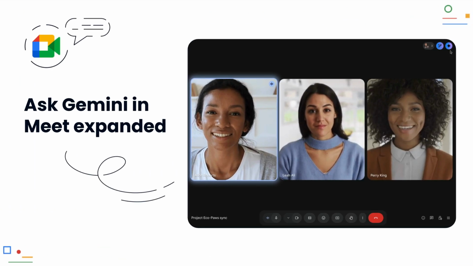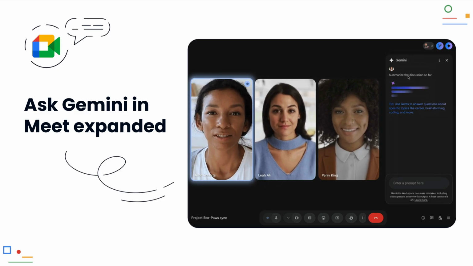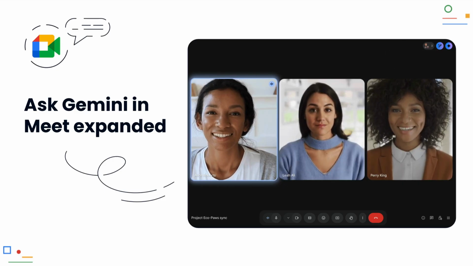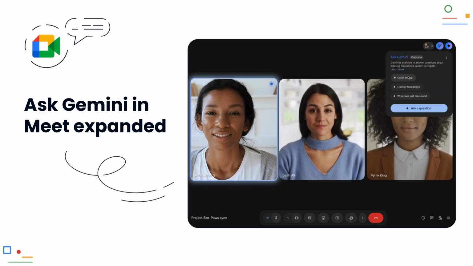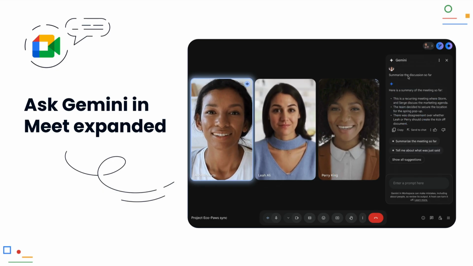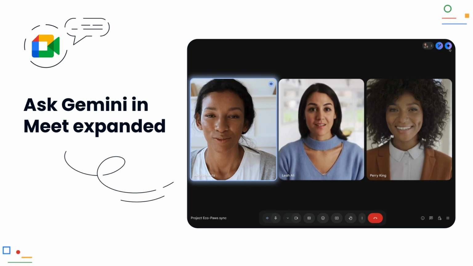Ask Gemini in Meet expanded. The Ask Gemini function in meetings is being expanded. It will soon be available to customers with the Business Standard plan, not just Enterprise. Gemini is also learning new languages and will be available in German starting in February. Additionally, the feature will be available in the mobile app so you can request summaries while on the go.